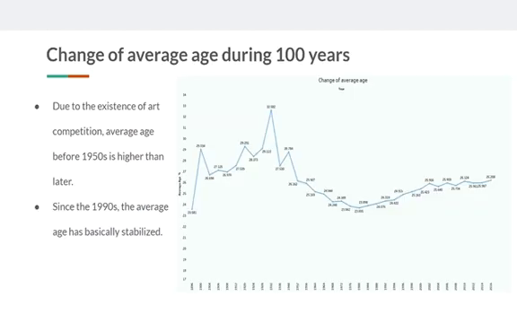From this figure, it is easy to find that the athletes' average age was very high in the first few Olympic Games. However, after World War II, the average age kept decreasing and stabilized at almost 25, and 20 to 30 years old is always the main force in the Olympic arena.